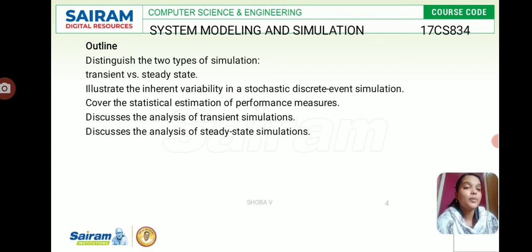A bank is a very good example for transient simulations, like the interaction between the customer and the teller. Customers arrive at the bank randomly, and they may be in a queue, and they may go on for some other work. This is totally based upon the queue discipline and queue behavior. This is the concept of transient simulations and their analysis.